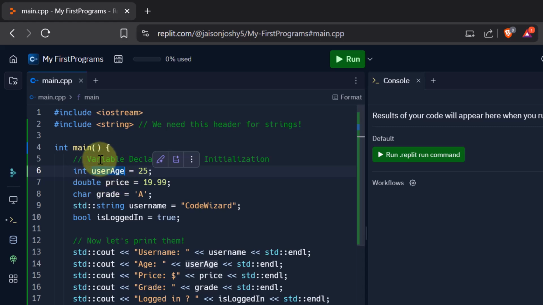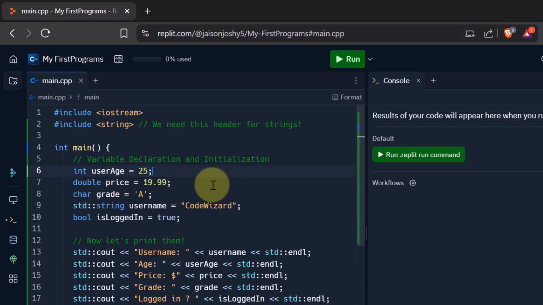That means this is like a box. The box is called userAge and it can store integer values. And here I am initializing it to 25. So I say int userAge = 25 and I end it with a semicolon. So what this does is it creates a box called userAge that can store integer values, and the value that is stored initially is 25.